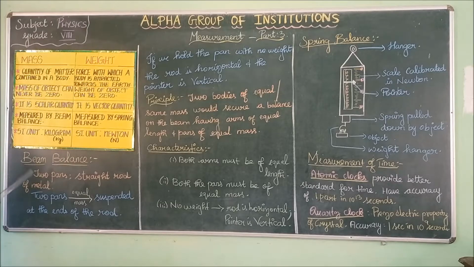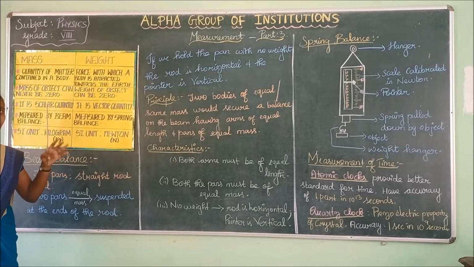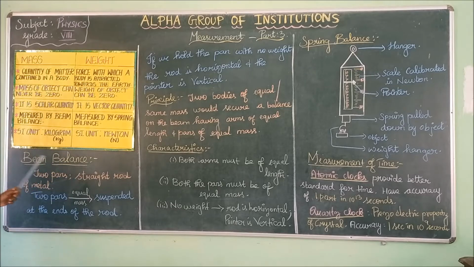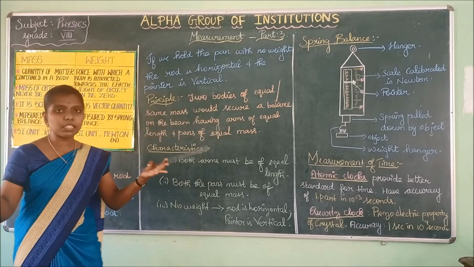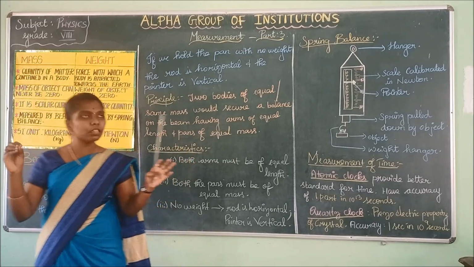Next we are going to see the device that is used to measure mass. Mass is measured by beam balance. As I have said before, you would have seen the beam balance, right? It consists of two pans tied to a rope. The beam balance has two pans and a straight rod of metal. Two pans having equal mass are suspended at the ends of the rod.